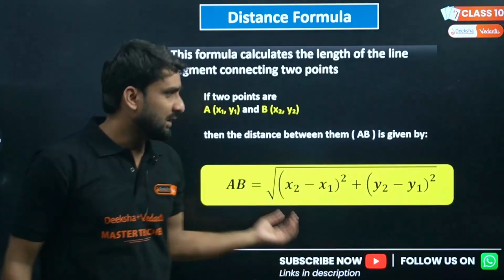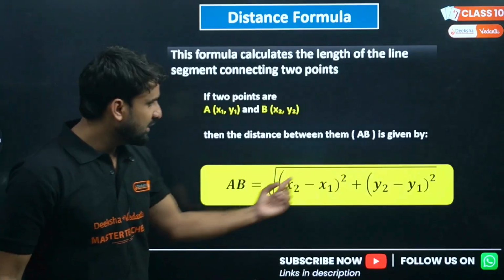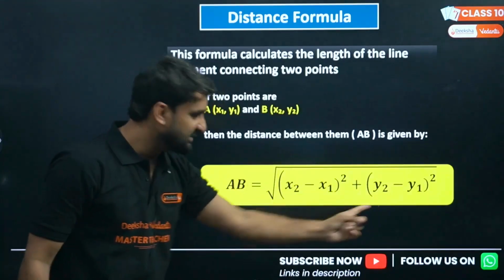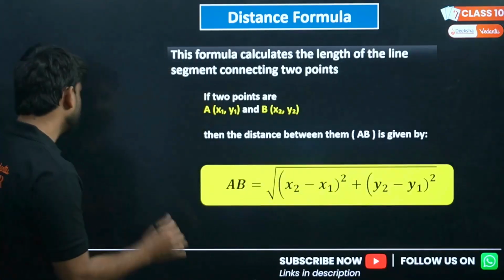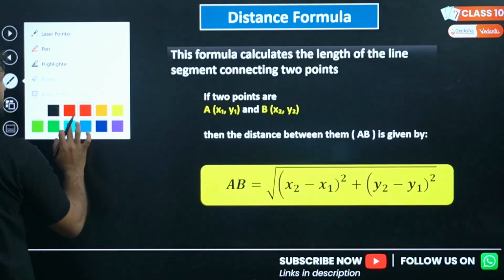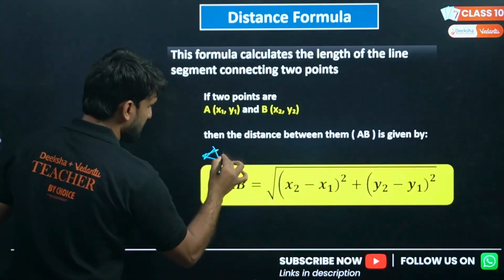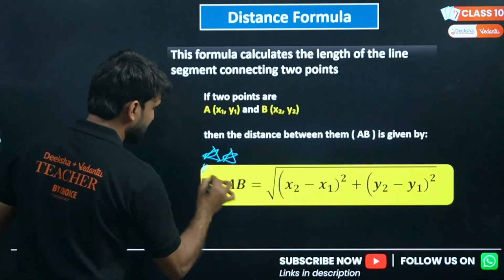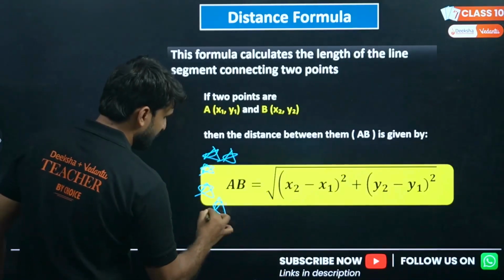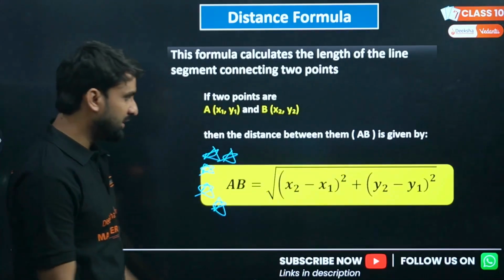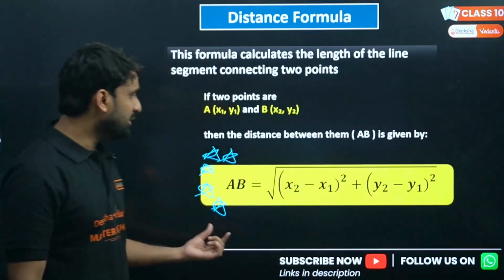So we will have a formula, a very special formula. You all can see here in this yellow color. This is a very important formula, a very powerful formula. I'm making here 5 stars. So this is your very first formula in coordinate geometry. Please keep it in mind. Kindly remember it, my dear lovely kids.